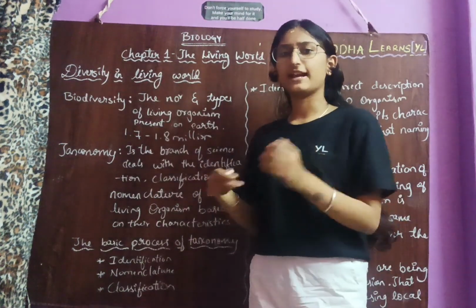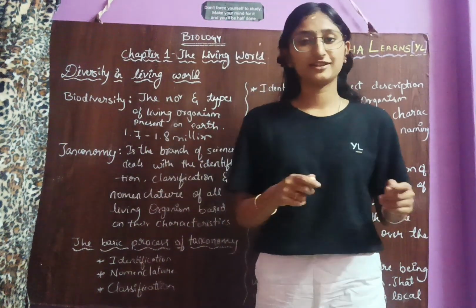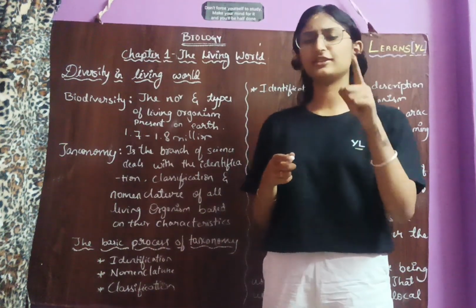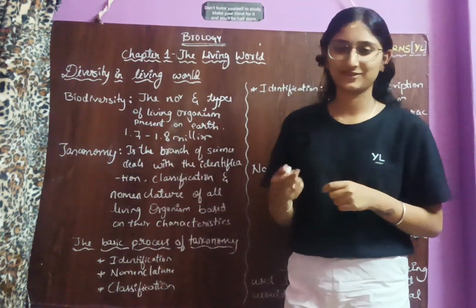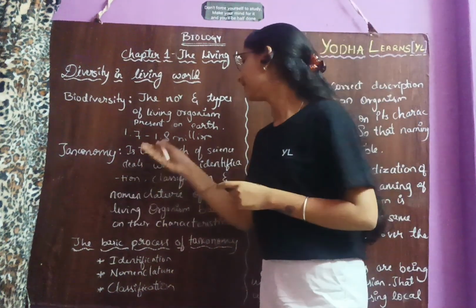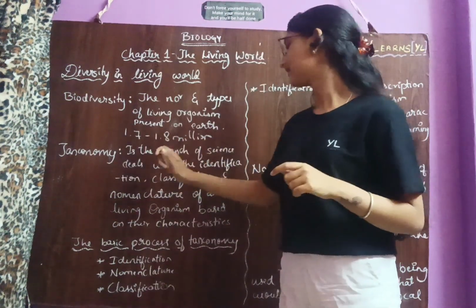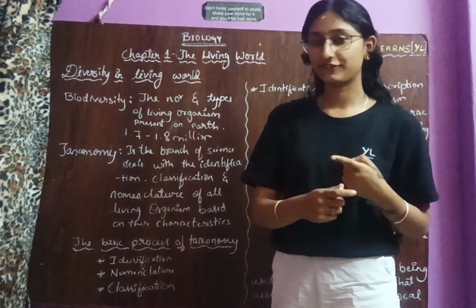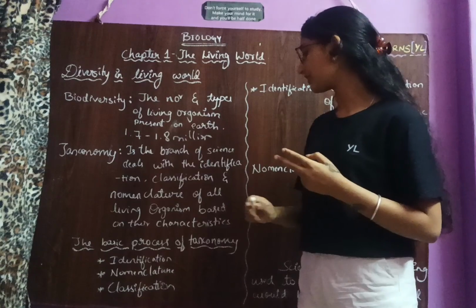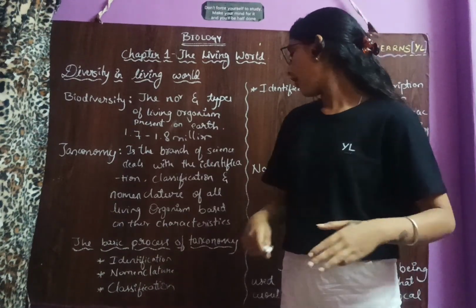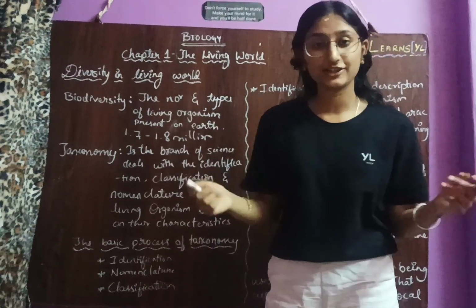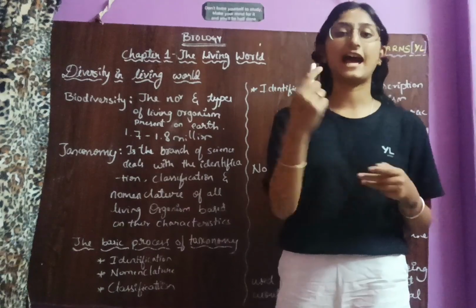So next, taxonomy. Do you know taxonomy? This is a new word, right? Taxonomy is a branch of science which deals with the identification, classification and nomenclature of all living organisms based on characteristics.